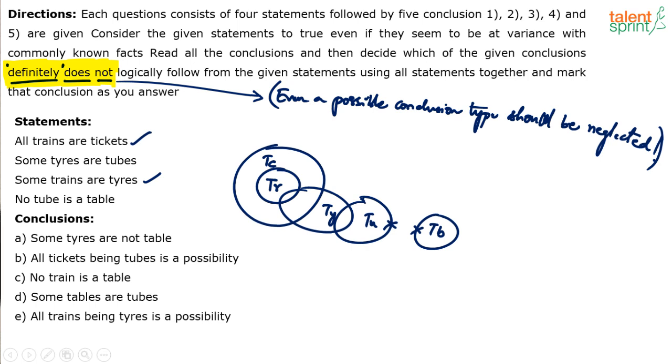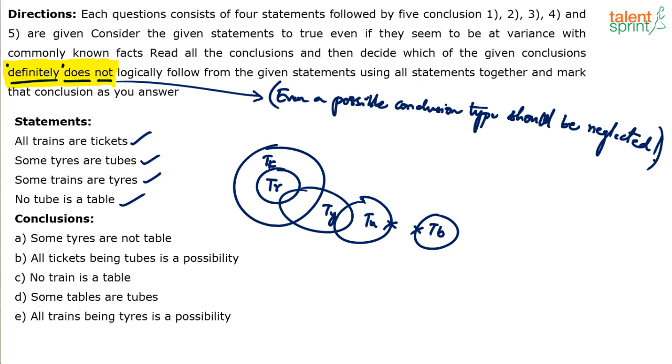This is another mistake which many students commit, right? They get confused, right? So use proper notation there. Trains, tickets. I can say TK also. Trains, tickets, tires, tubes and tables. So all trains are tickets. Some tires are tubes. Some trains are tires, some tires are tubes, and no tube is a table. All the 4 statements have been considered, and this is the basic diagram that we have.